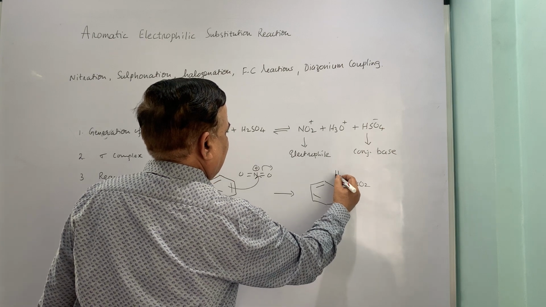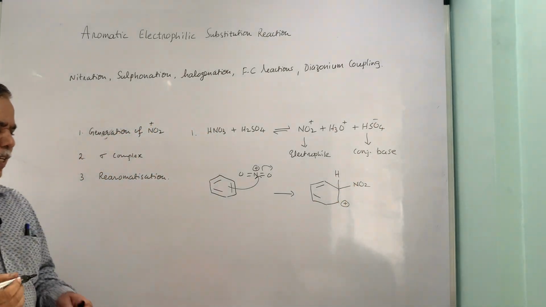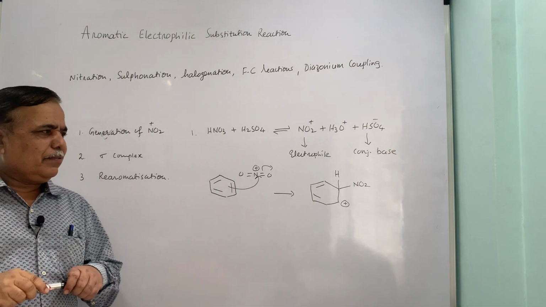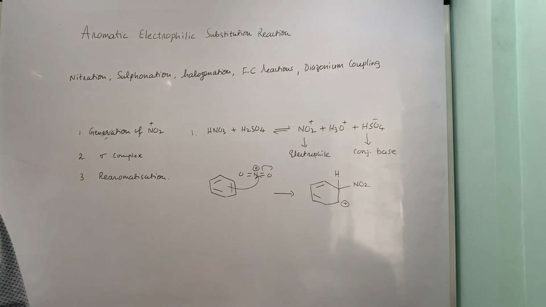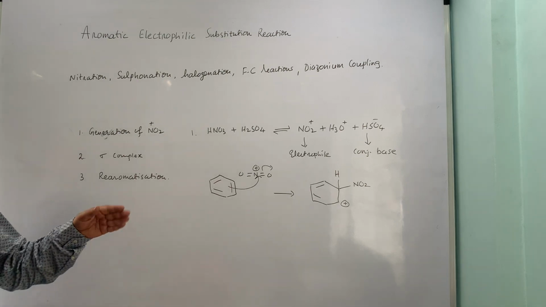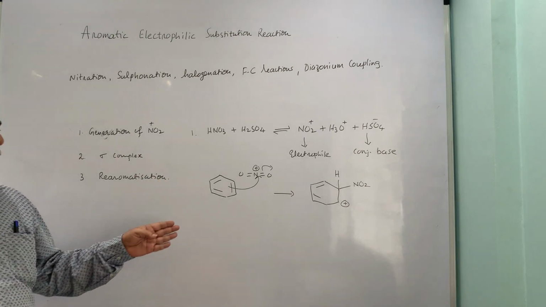arenium ion, Wheland intermediate. There are so many names. We have already seen the evidences for the formation of this arenium ion. It has been isolated as a solid with mesitylene and with a melting point around 150 degrees. Some palladium complexes are also formed, and they are the evidences for the formation of this kind of things.